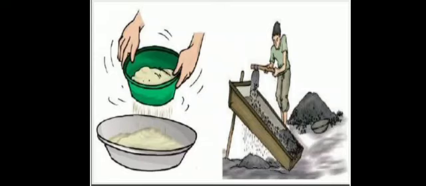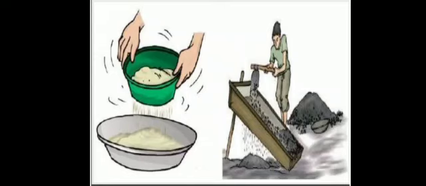Now see the second diagram. We need fine sand for mixing with cement for plastering walls of a house. Now fine sand is obtained by the method of sieving. The coarse sand having larger particles and pebbles in it is put on a sieve consisting of a big iron mesh held in a slanting position.